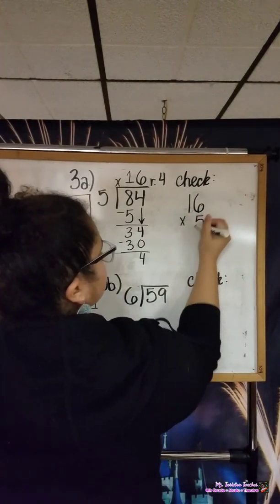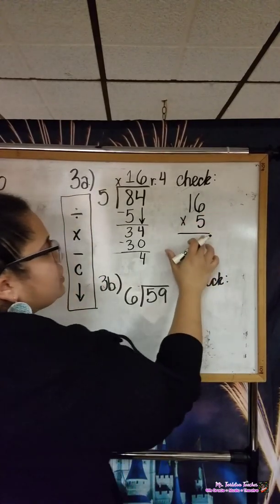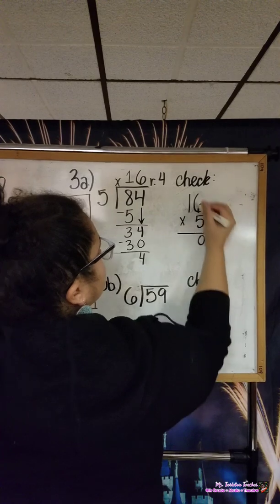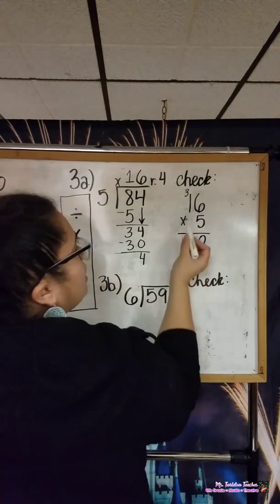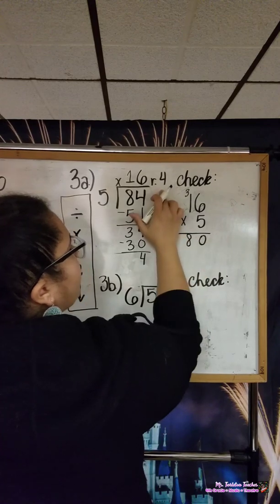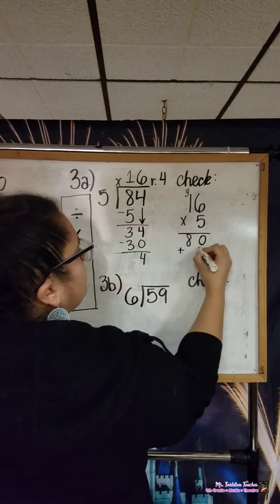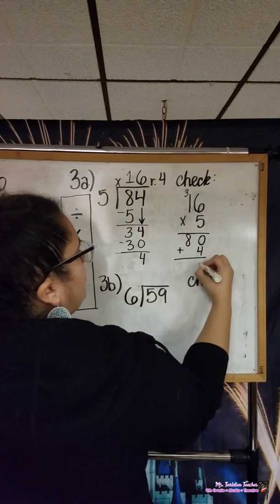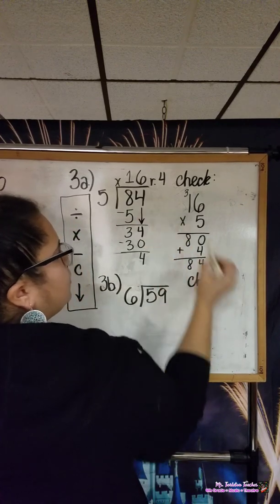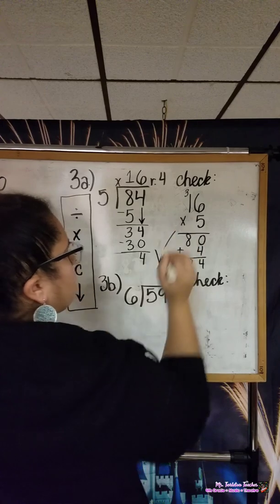16 times 5. Always, always, always start in the ones place. So 6 times 5 is 30. I put the 0 down, I carry the 3. 1 times 5 is 5, plus 3 is 8. And then I have to add that remainder of 4. 80 plus 4 equals 84. 84 and 84 match. Big old check mark.